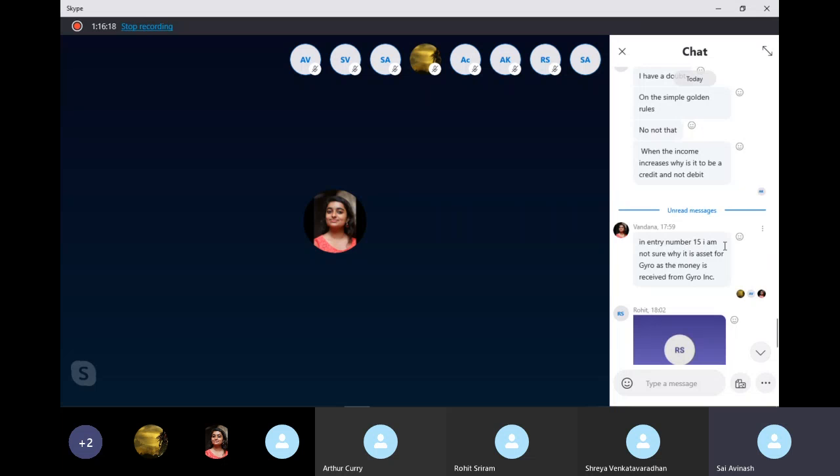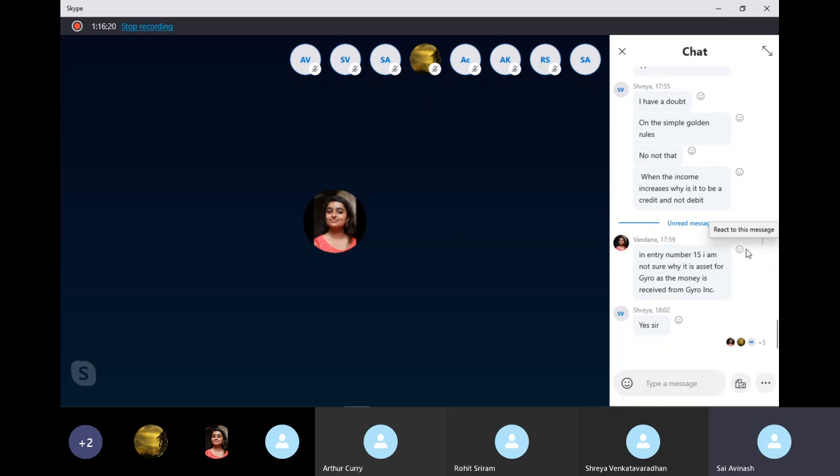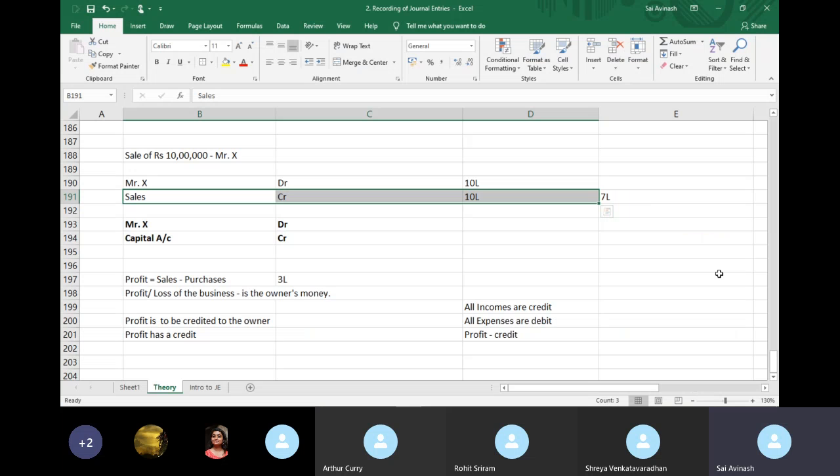Awesome. So Vandana, entry number 15. Why is the asset for Gyro as the money is received? Okay, 1 second.